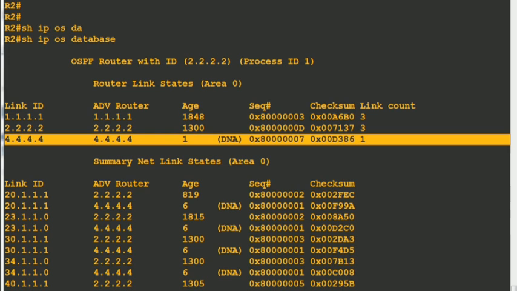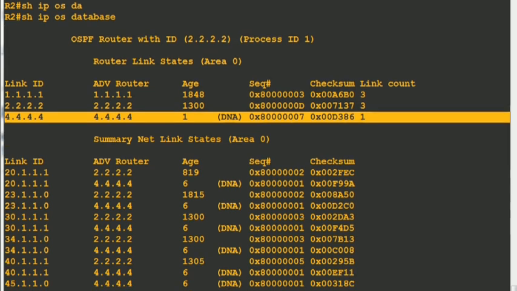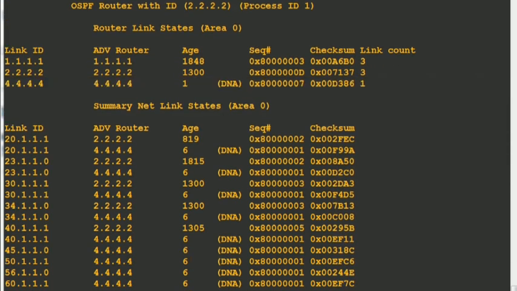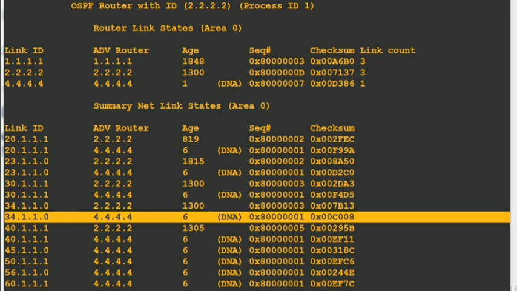Are you getting my point or not? Even R4 also generated some summary LSAs, and those summary LSAs are coming back to R1. So the DNA bit is also set on them, but they are generated by R4 only. And via the virtual link only area 0's database will get exchanged.